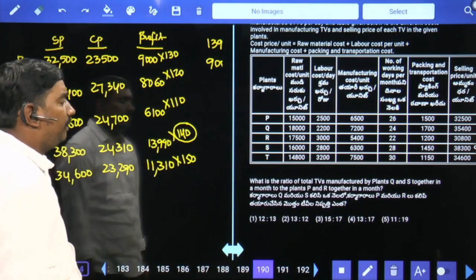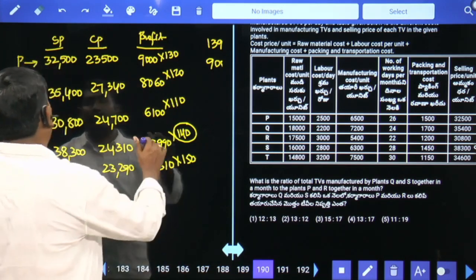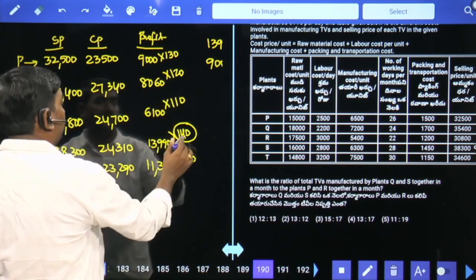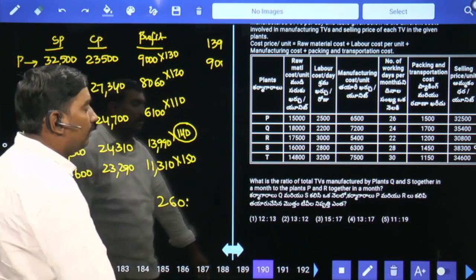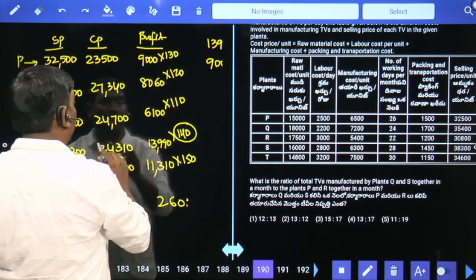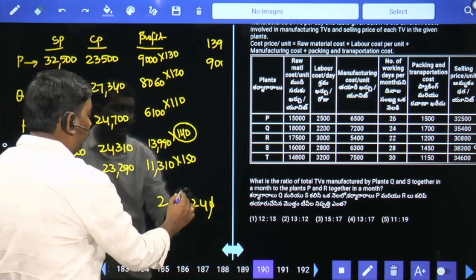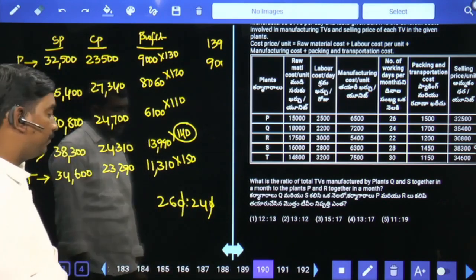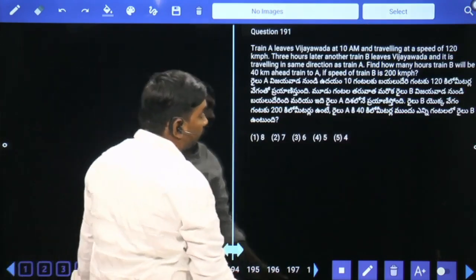What is the ratio of the total TVs manufactured by plant Q and S together? Q 120, S 140, together 260, and plant P and R together: P 130, R 110, together 240. 13:12 is your answer. Second option is your answer. Next.